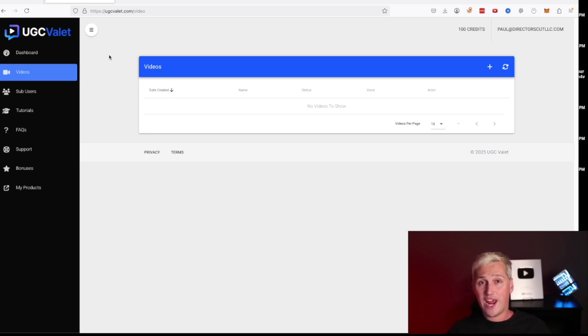And it allows you to create AI videos over and over and over again with spokespeople so that you don't have to show your face, and it does it with AI, and I'm gonna show you exactly how it works right now.